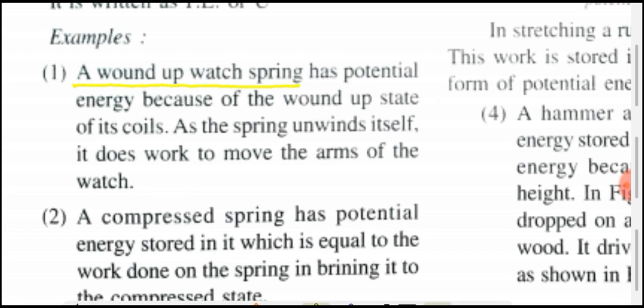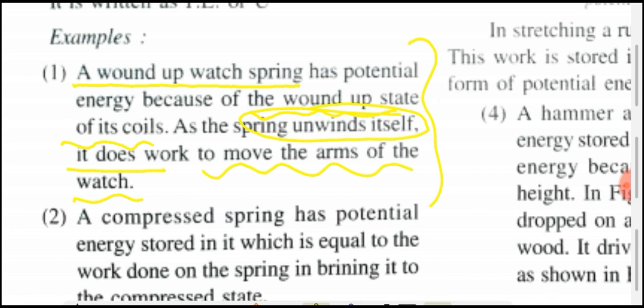A wound up watch spring has potential energy because of the wound up state of its coils. As the spring unwinds itself, it does work to move the arms of the watch. Clear? This is an example of PE, potential energy.